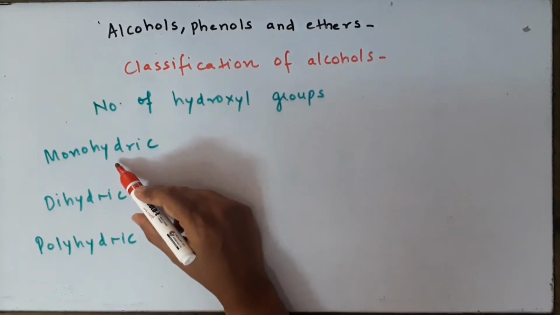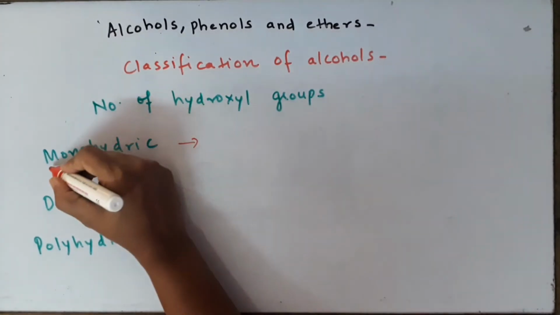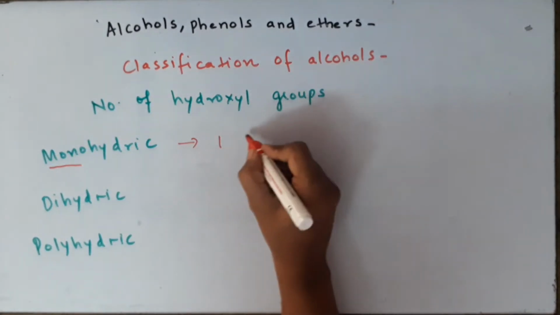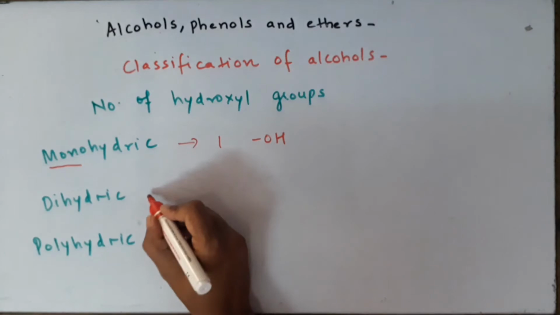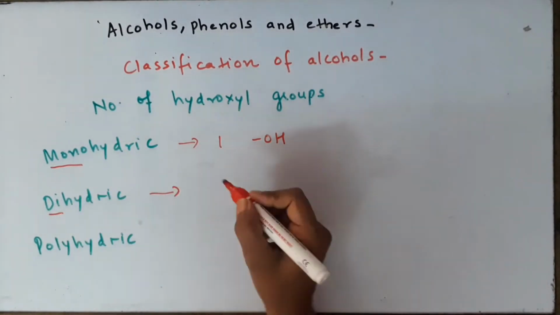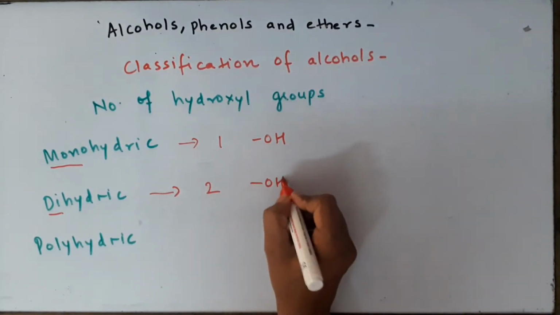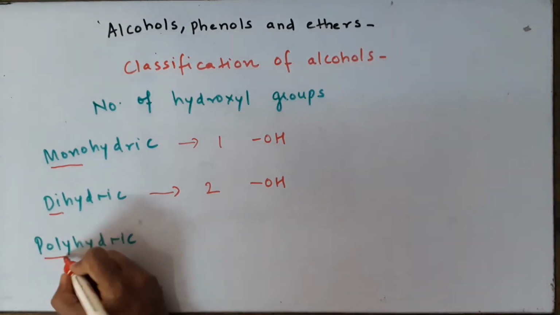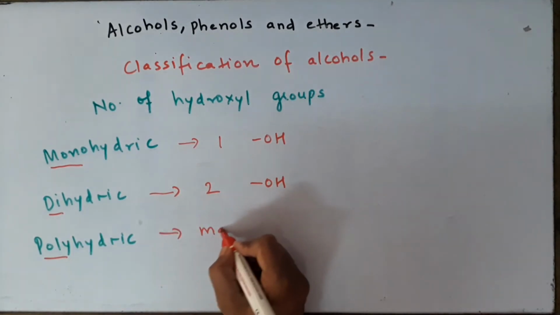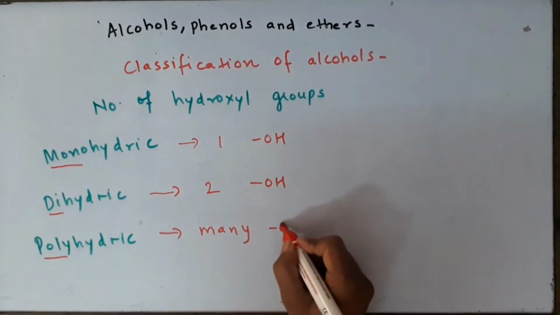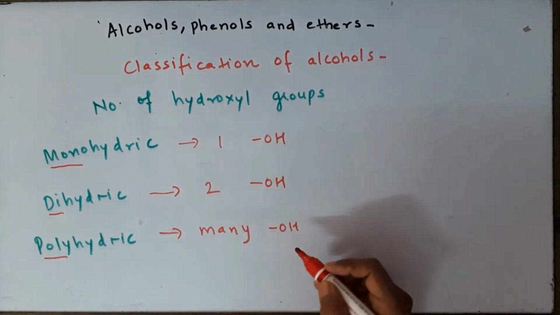The first type of alcohols are monohydric alcohols. As the name suggests, mono means one, so they just contain one OH group attached to them. Dihydric, di means two, so they contain two OH groups attached in the compound. And poly means many OH groups attached in the alcohol. So poly means two or more than two, you may say.